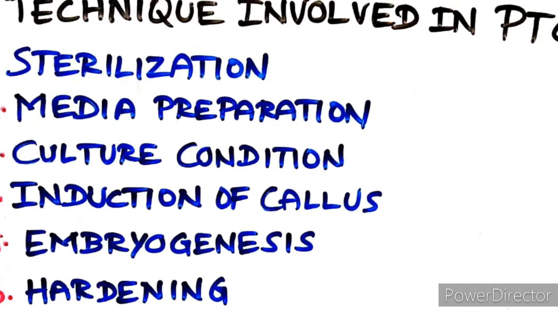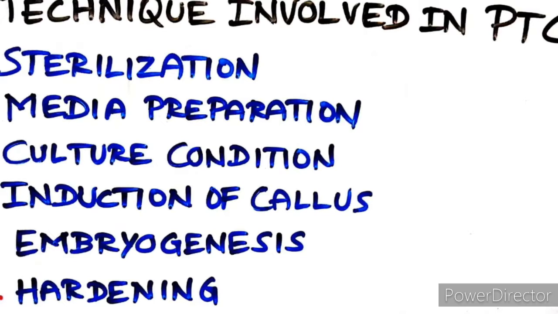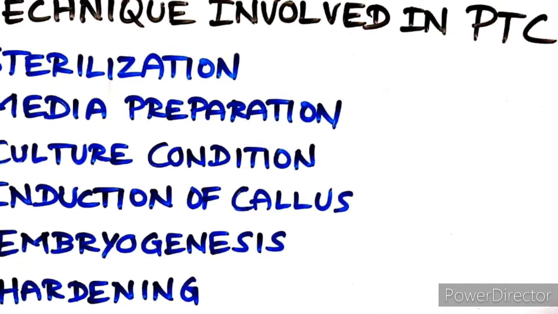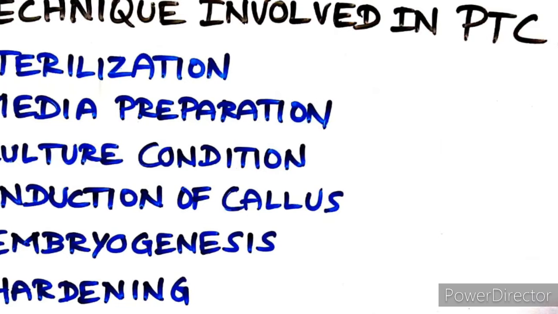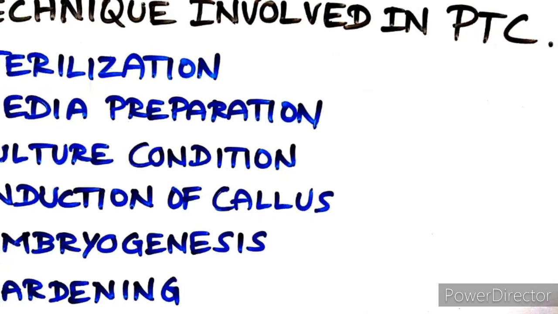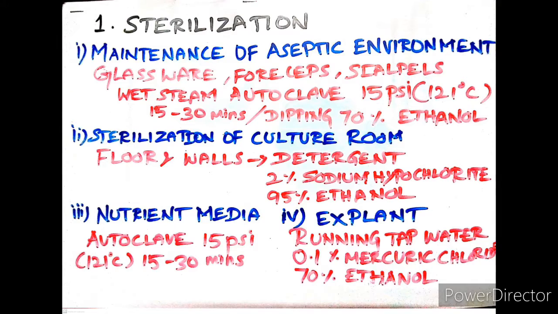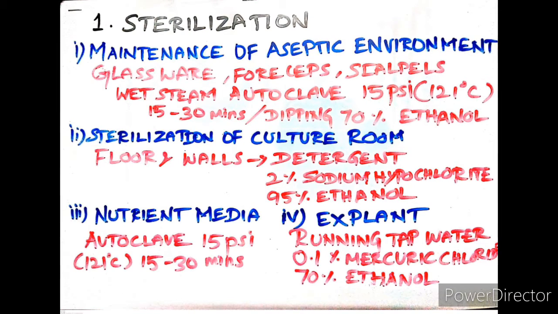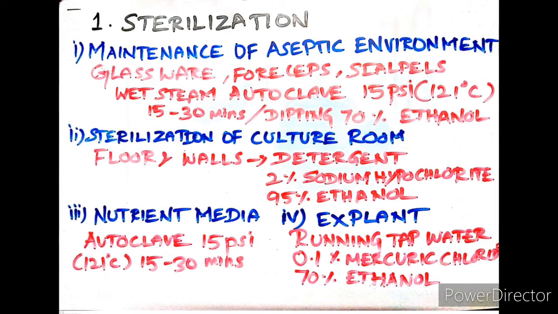There are six: sterilization, media preparation, culture condition, induction of callus, embryogenesis, and hardening. Already we discussed about sterilization. Let us revise one more time. Sterilization is the technique employed to get rid of microbes such as bacteria and fungi in the culture medium, vessels and explants.